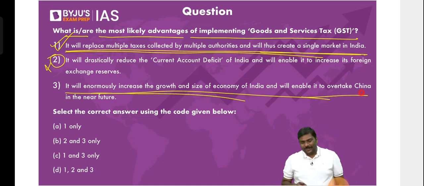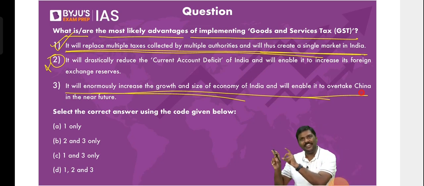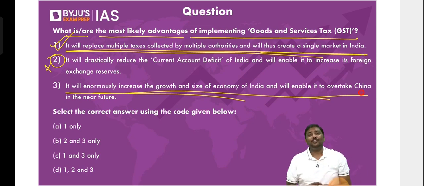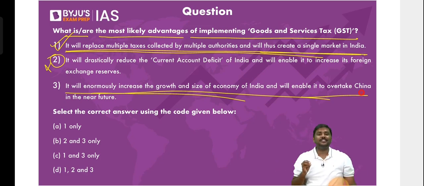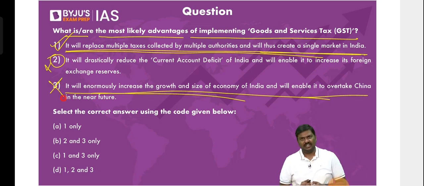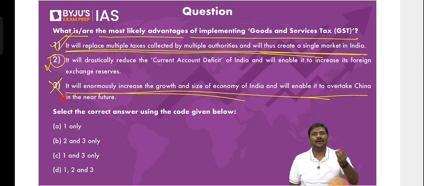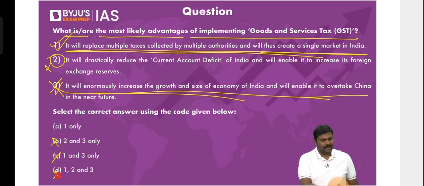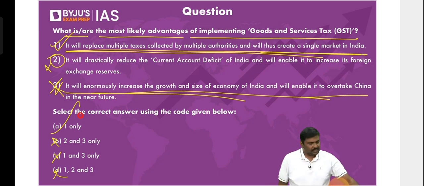Let me ask you a very simple question. China's GDP is 17 trillion, your GDP now is 3 trillion, right? Not 5 years ago, now is 3 trillion. Just because of GST, your GDP will increase more than 5 times. Do you think it is rational? Many of you, after coming out of the center, start complaining that faculty did not discuss, no books discussed it. Nobody has to discuss, Baba. It is a rational statement. Apply rationality, you will understand. So the third statement is wrong. Eliminate. You'll have option A. Okay? Next.